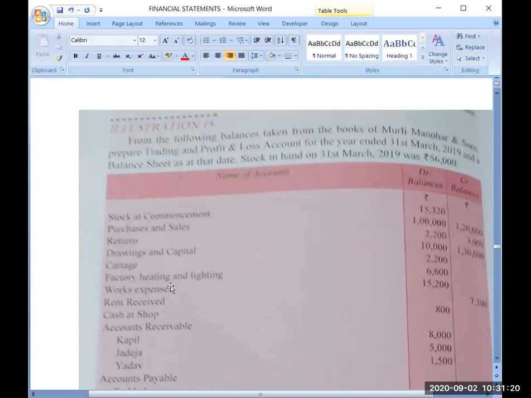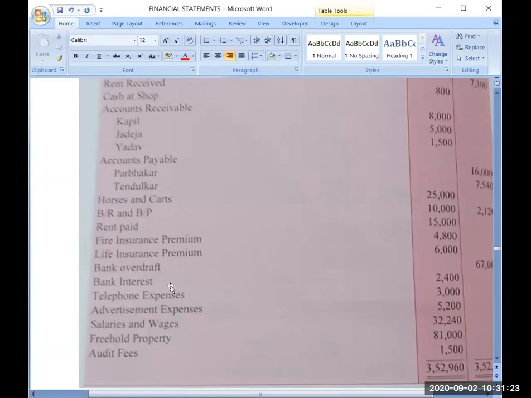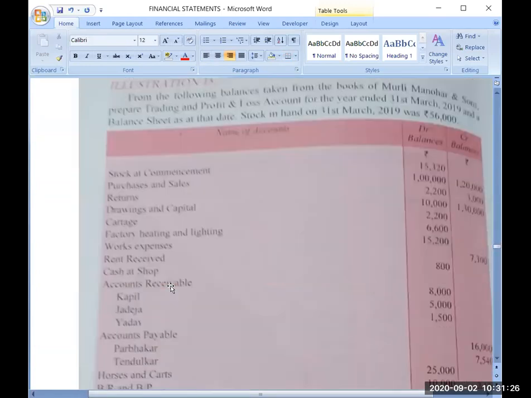Next is factory heating and lighting. What type of account is it, personal, real, or nominal? Is it your asset? No. Is it the name of any person or representing any person? No. So that's why it is a nominal account. Now, okay, we will do the rest of the part in the next class.